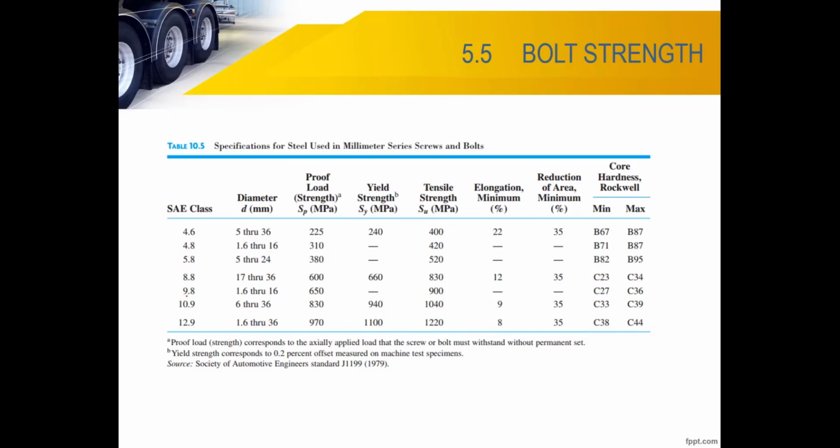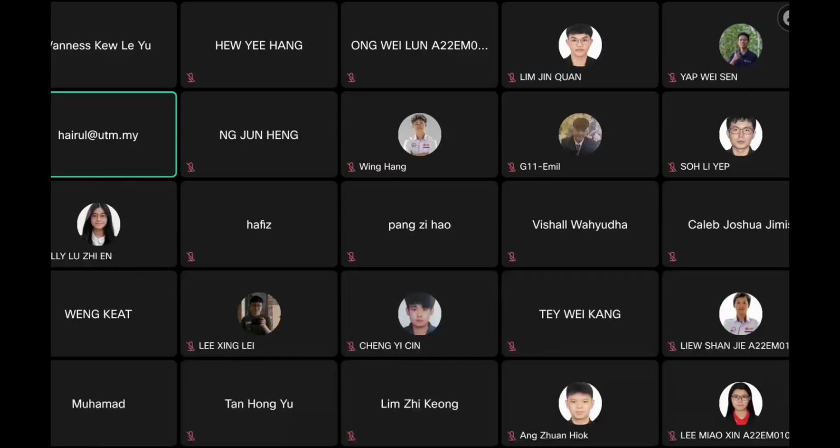So I have to use 9.8. This one, 1.6 to 10 can be there. Remember, proof strength 650. So I use 9.8.